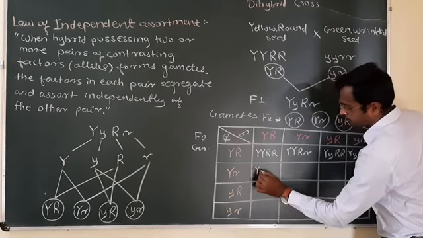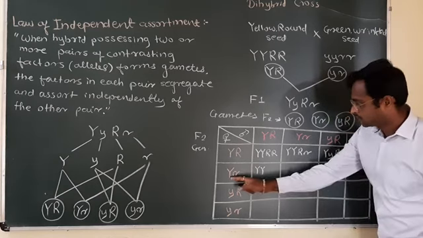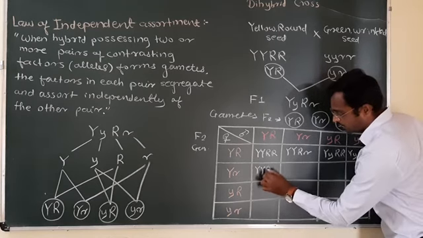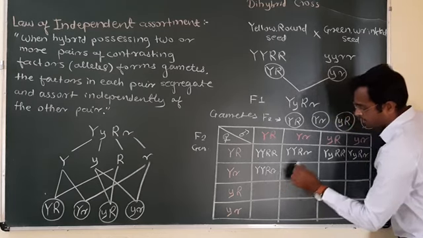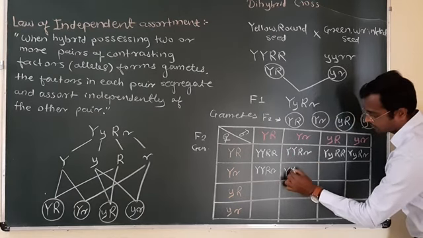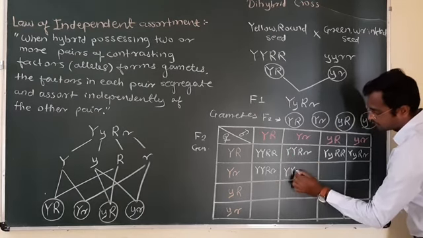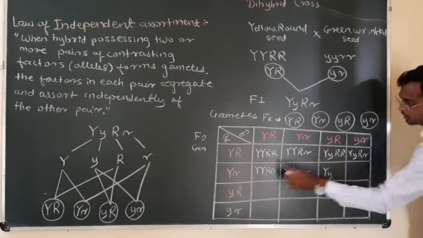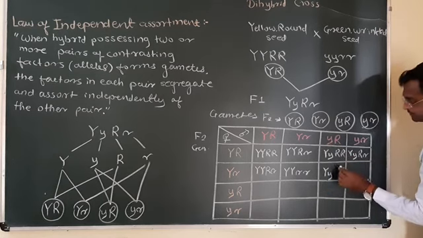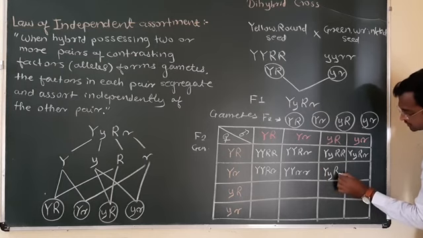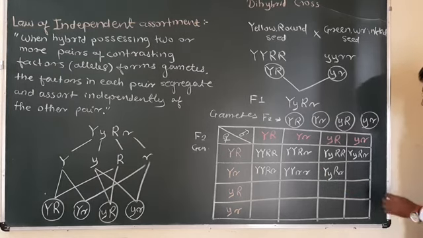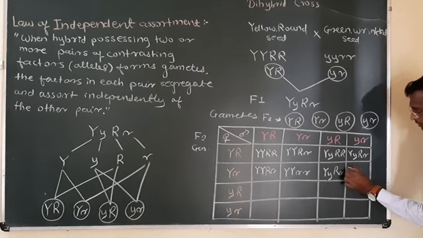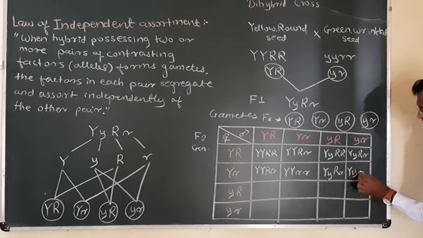Capital Y, capital Y, small r, small r. Here capital Y, capital Y, small r, small r. Capital Y, small y, capital R, small r. Understood? Here capital Y, small y, small r, small r.